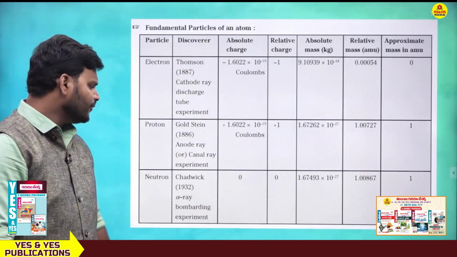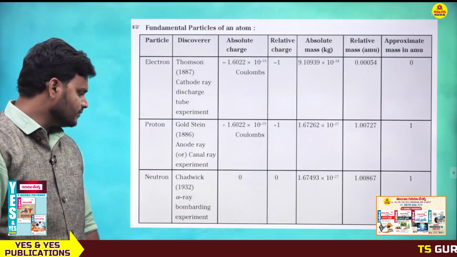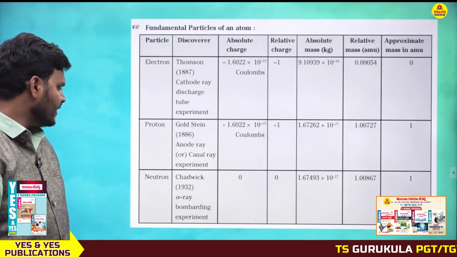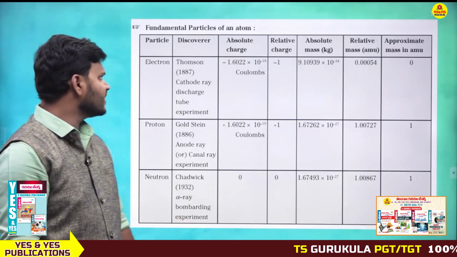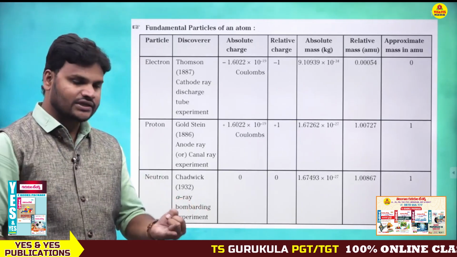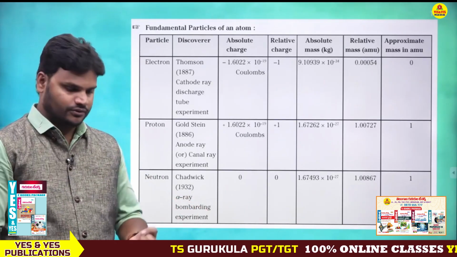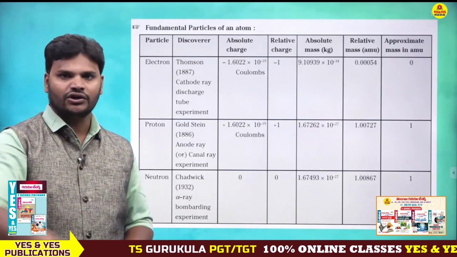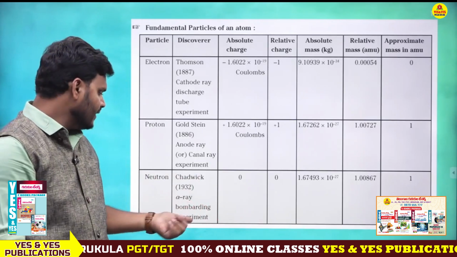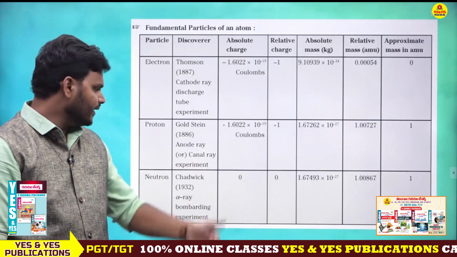Next, what about neutron? Neutron discovered by Chadwick, by alpha bombarding experiment. Okay, once again. Who discovered electron? J.J. Thomson. Who discovered proton? Goldstein. Who discovered neutron? Chadwick. So neutron, Chadwick, by alpha bombarding technique.